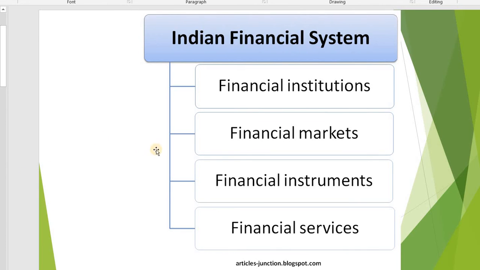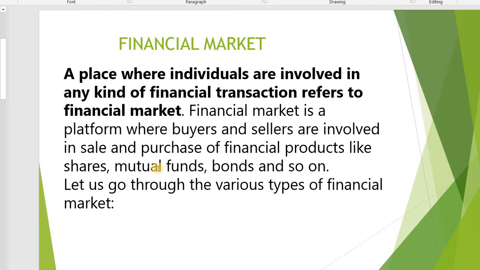Next, we studied that the Indian financial system has four classifications: financial institutions, financial markets, financial instruments, and financial services. We need to study each classification. We can study this in upcoming videos.